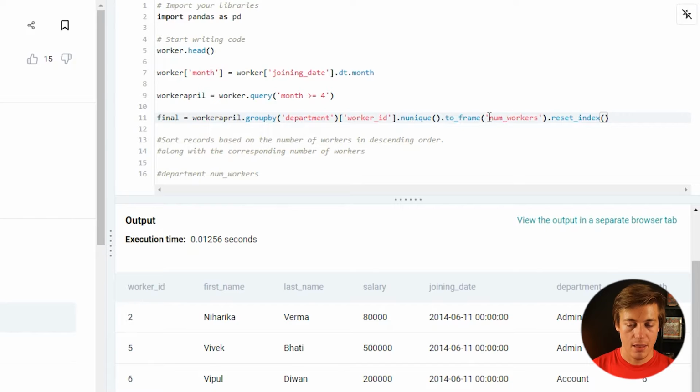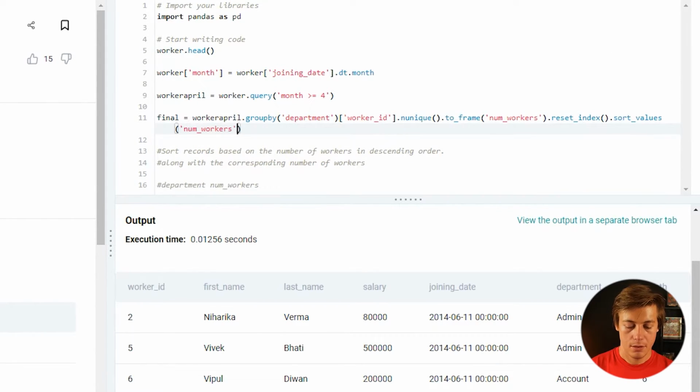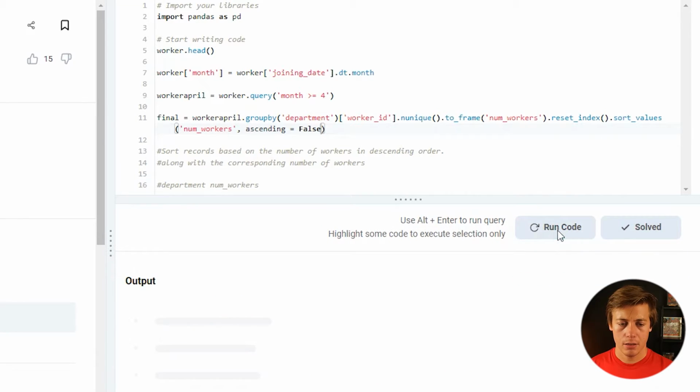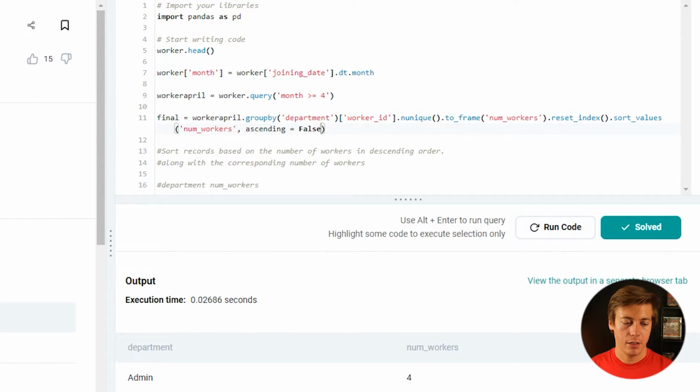Like that. And then we're going to .sort_values. And then we're going to put num_workers like that. ascending equals False. I think that should be everything. Run code. Admin, account, HR, 4, 1, 1, and it's been solved.